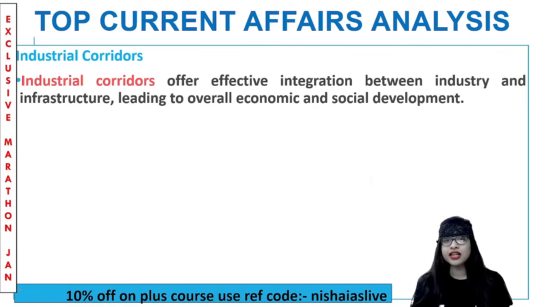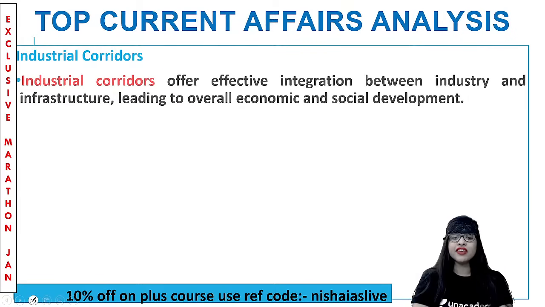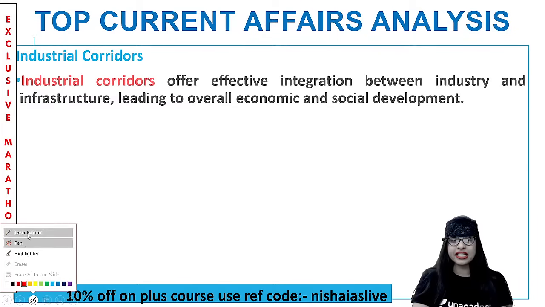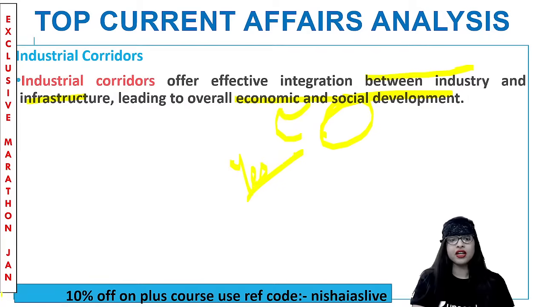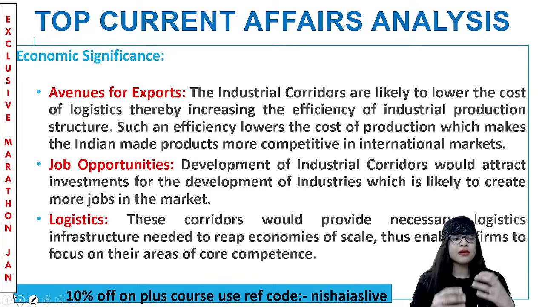What is the industrial corridor, guys? We have been talking about development of the industrial corridors, eastern, western, freight corridors, etc. So basically, industrial corridors are quite important. Why? Because they offer a very effective integration, or a combination, I can tell you, between industry and infrastructure. So when there is a proper integration between industry and infrastructure, automatically, don't you think not only the economic, but even the social development is happening over there? Yes, it does happen over there. Clear? Now, what is the importance or significance of these new industrial infrastructure projects, my young officers?